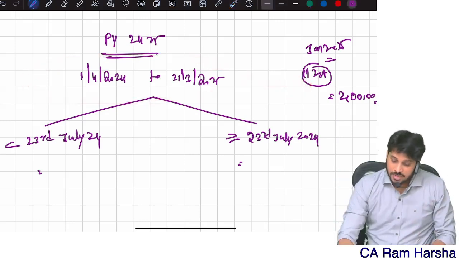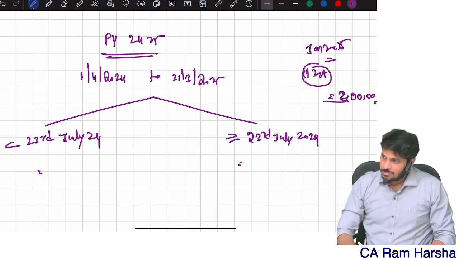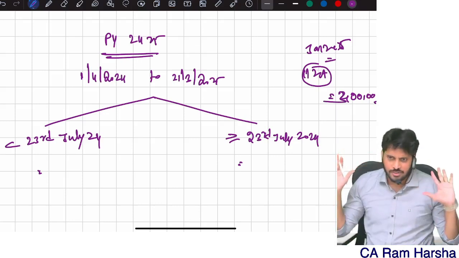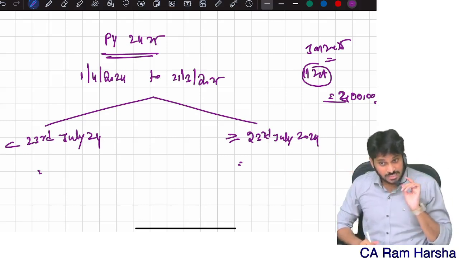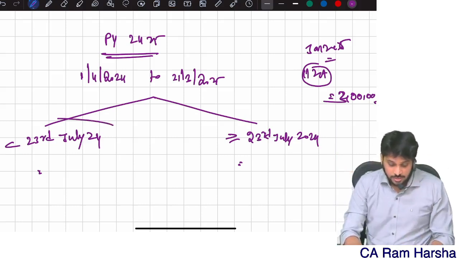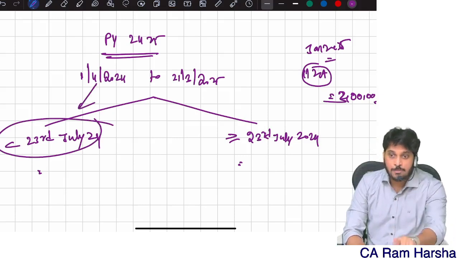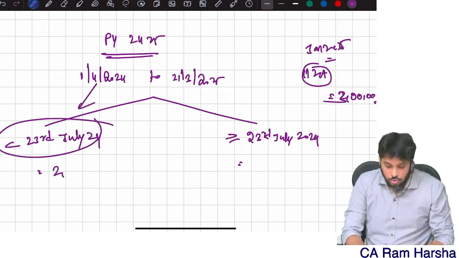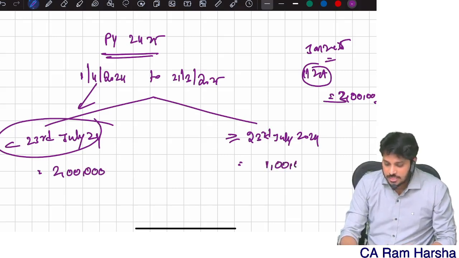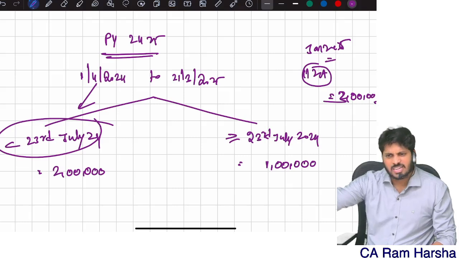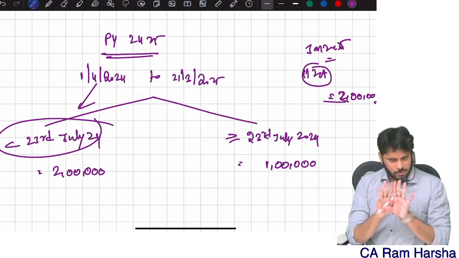Or else, for convenience, let us assume 3 lakhs. In this year I got 3 lakh profit. How much of this 3 lakh did I get before 23rd July but after 1st April? 2 lakhs. The remaining 1 lakh is on or after 23rd July but before 31st March. Total profit is 3 lakhs only.